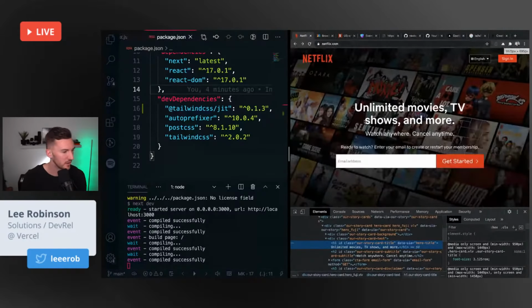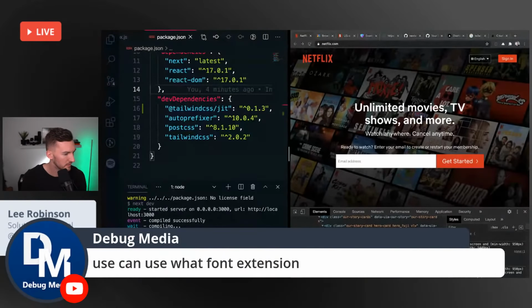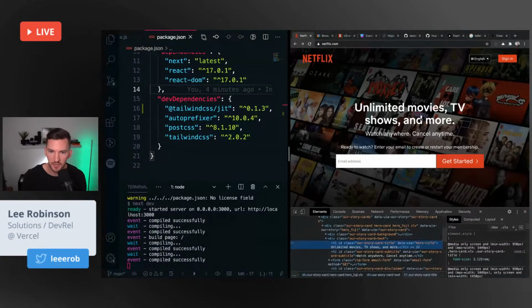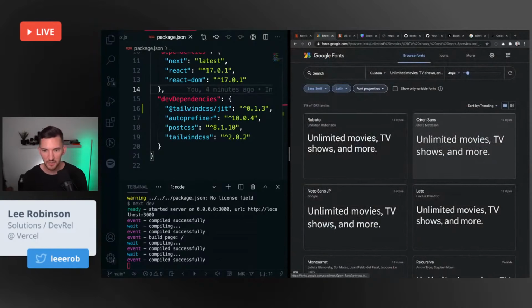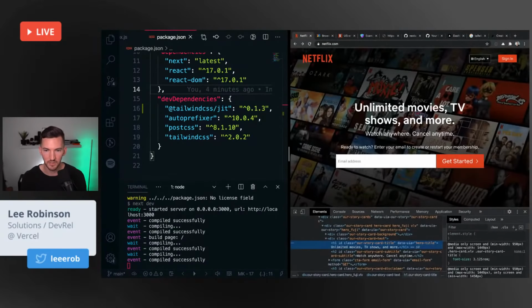There's also the WhatFont extension to check out. Thank you for suggesting that. But I started to look at this because I wanted to find a free font that I could just drag in here. And honestly, Roboto seems pretty close. So I think that's the font I'm probably going to use for this.